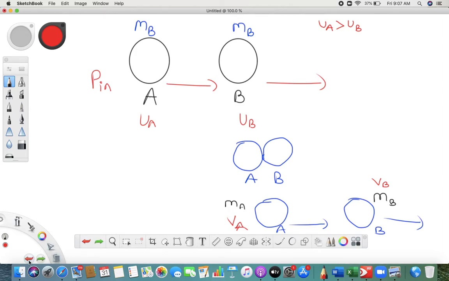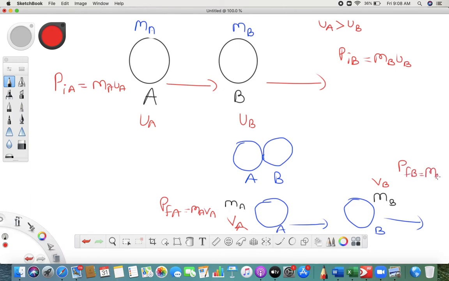The initial momentum of ball A is MAUA, and the initial momentum of ball B is MBUB. Similarly, the final momentum of ball A is MAVA, and the final momentum of ball B is MBVB.